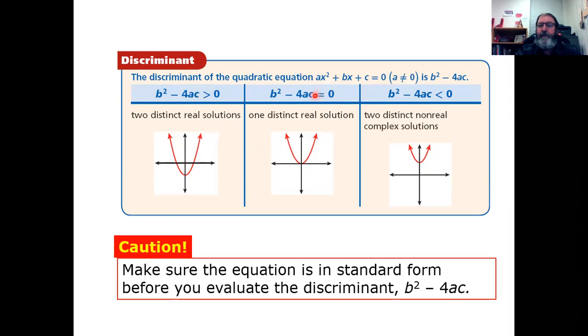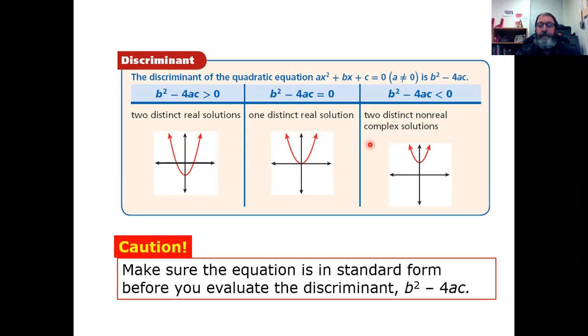If b squared minus 4ac is exactly 0, then there's only going to be one real root or one real solution. And finally, if b squared minus 4ac is less than 0, i.e. a negative number, that's when we're going to have the two complex roots. It's very wordy here: two distinct non-real complex solutions is just another way of saying two imaginary roots, two imaginary solutions. Non-real complex means imaginary roots or complex number roots.